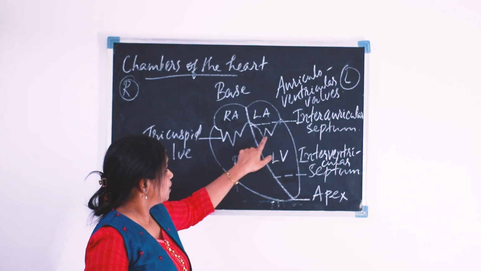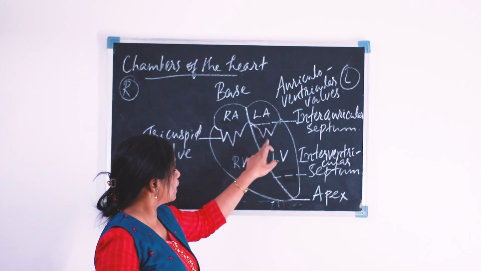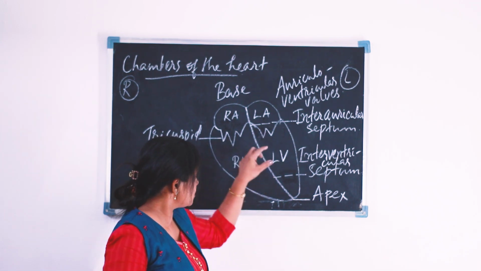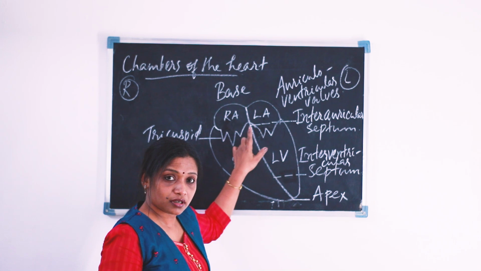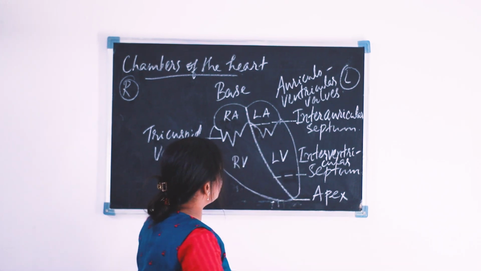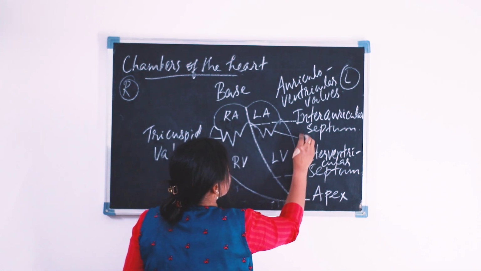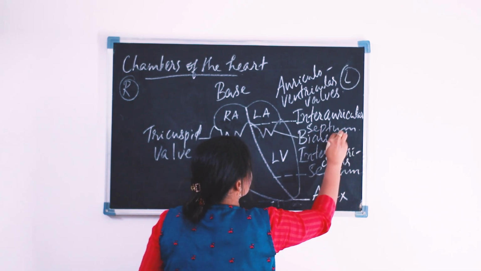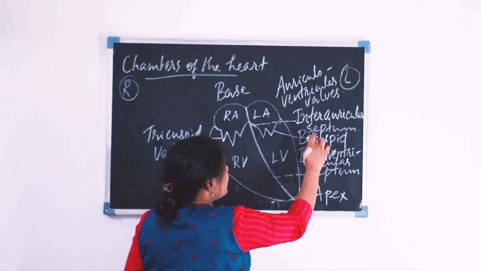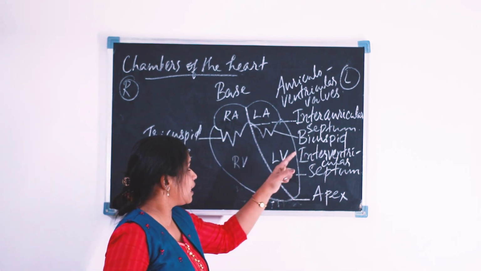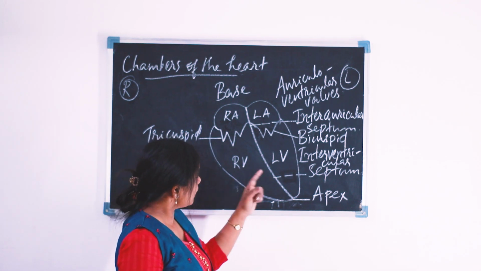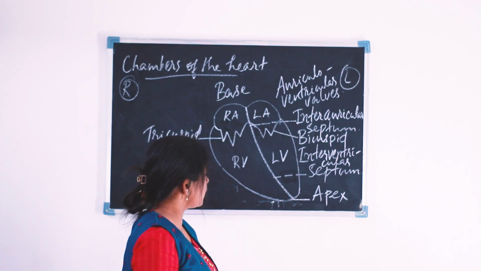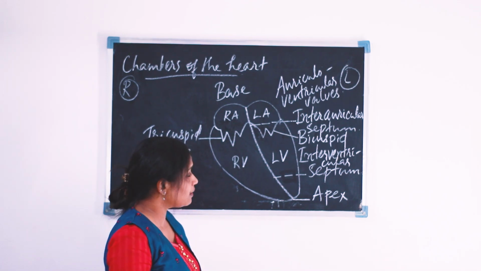Whereas here, on the left side of the heart, the valve consists of only 2 cusps, a couple of cusps. Hence, the name is bicuspid valve. The bicuspid valve is also known as mitral valve.